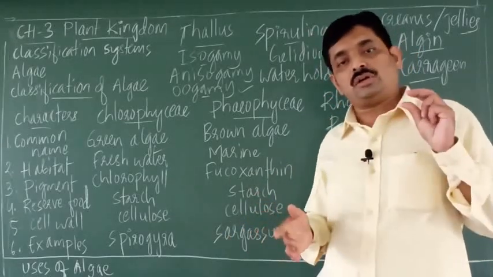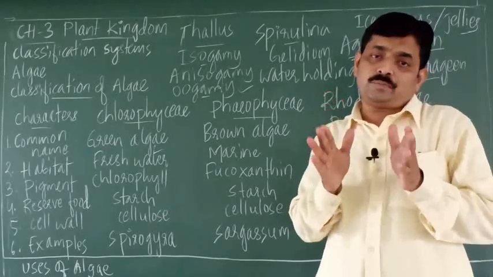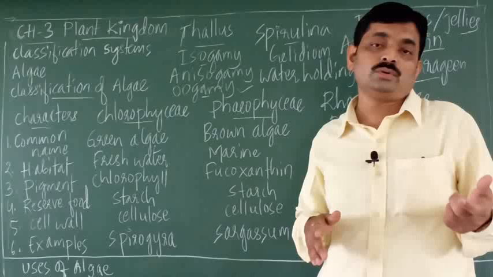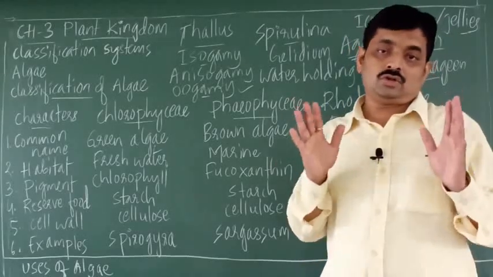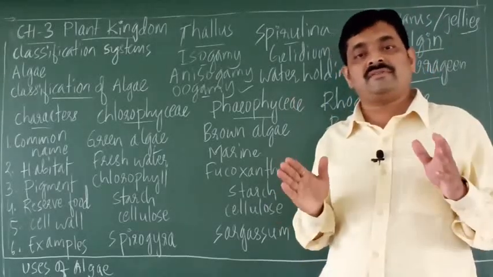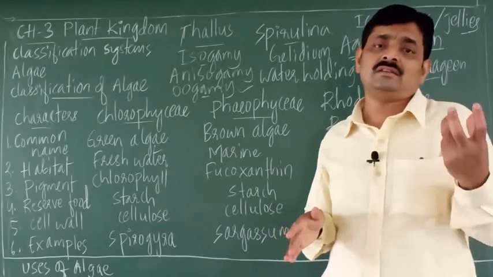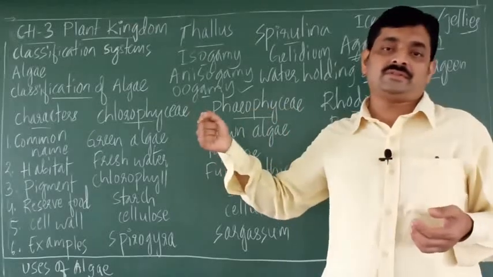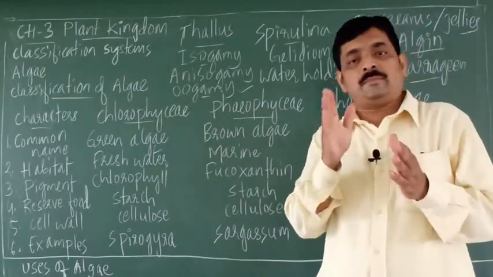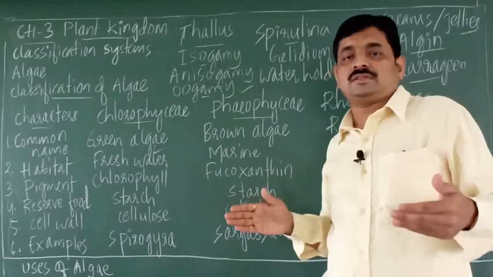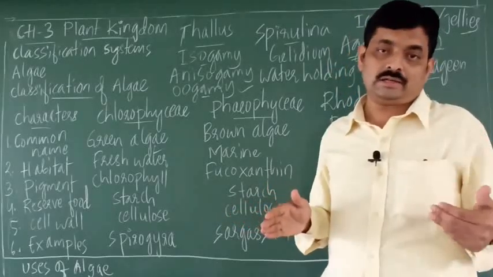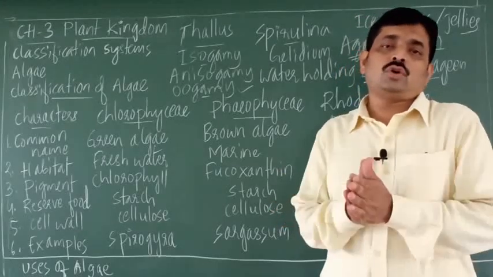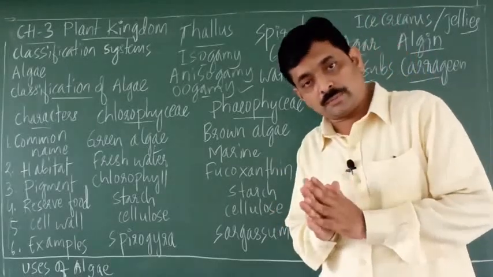Each piece is called a fragment, and each piece or fragment can develop to form a new alga. This process is called fragmentation, which can be commonly seen in filamentous algae, right? Algae having long filaments, these filaments break into small pieces. Each piece develops into a new alga. So this is one simple mode of reproduction which is called vegetative reproduction.